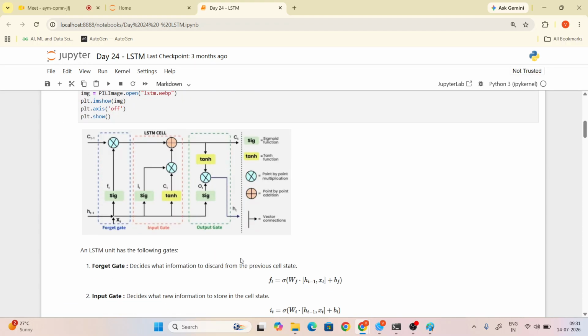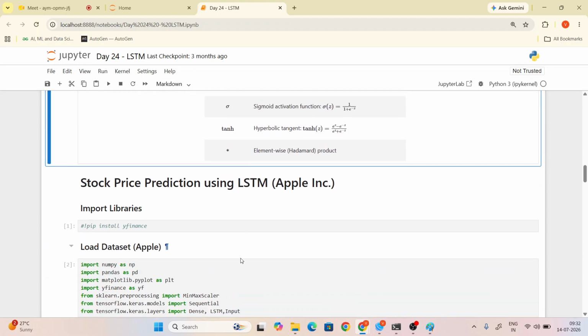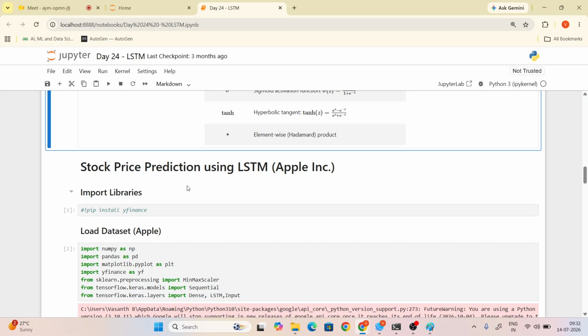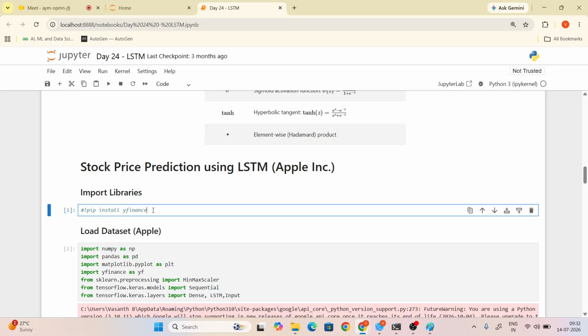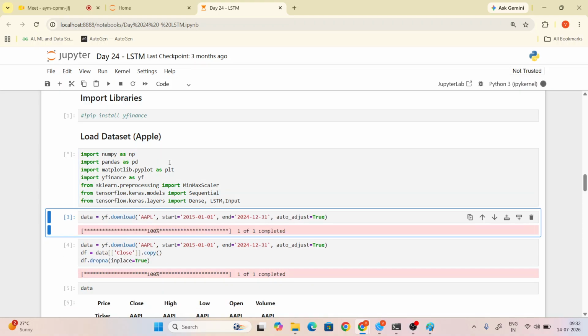The same thing I already explained in the previous diagram, so just remember these things. Guys, here we will use a use case of stock price prediction using LSTM concepts. Just install this: open your command prompt and type pip install yfinance, and it installs automatically. Then, next, write the libraries we need.